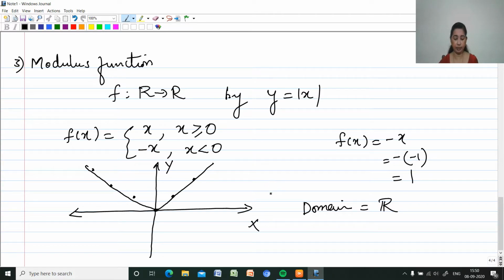What about the range? Range will be only positive values, from 0 to infinity only. So the range is the closed interval 0, open interval infinity. Only positive values will be had, as x values will be mapped only to the positive side. So that is about the modulus function.